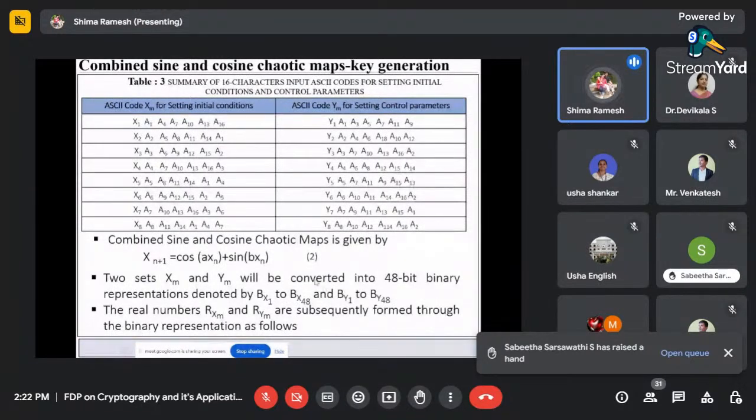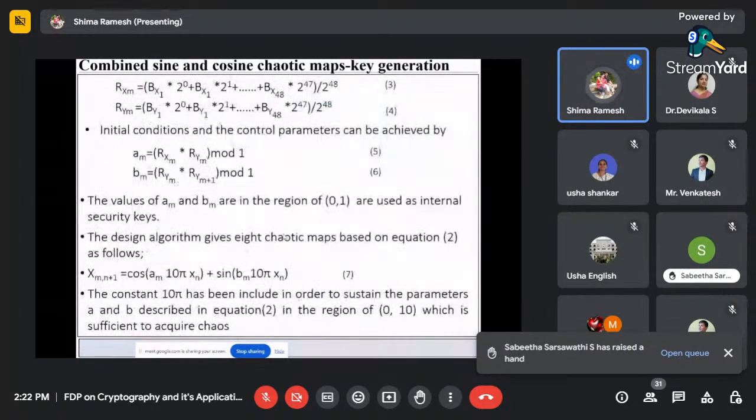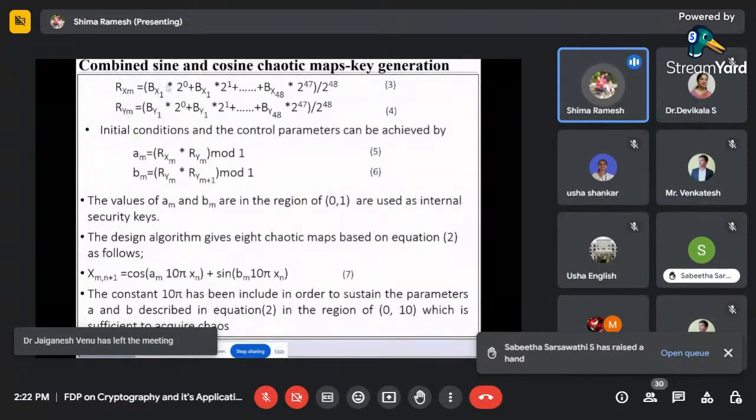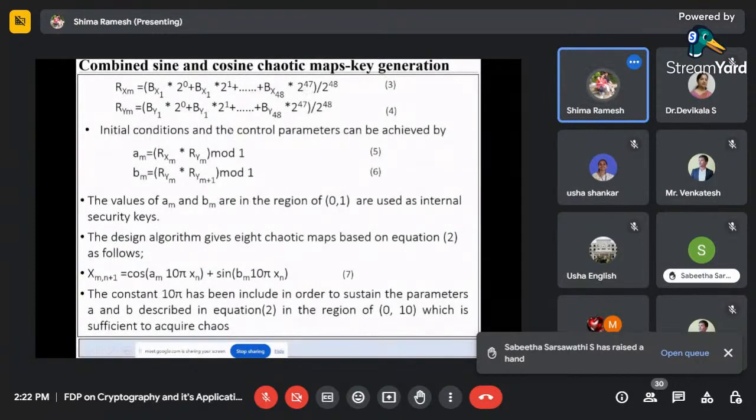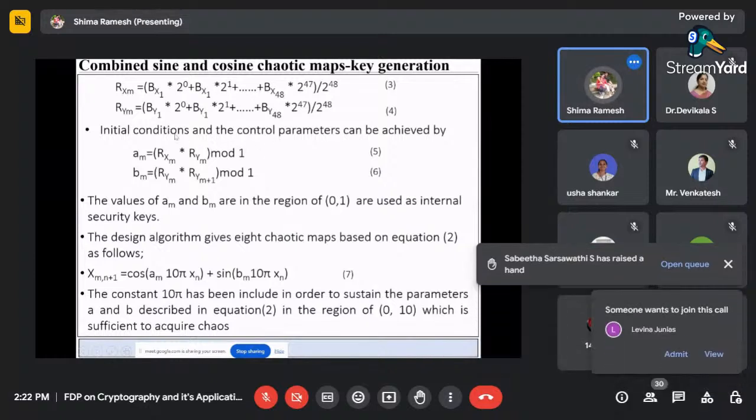The real numbers rxm and rym are subsequently found from the binary representations. How it can be obtained is explained here with the help of a mathematical expression. This is the equation for rxm and rym. Actually we are converting this into binary, so 2 raised to 0, 2 raised to 1, and so on. Then finally, for calculating the initial conditions and control parameters, the mathematical equation is AM, BM.